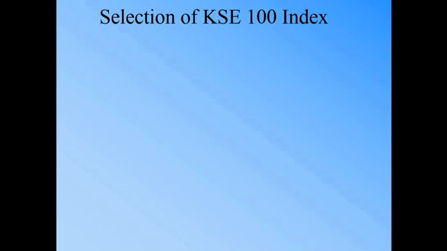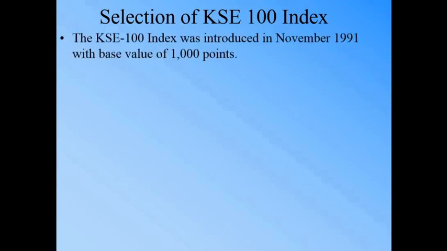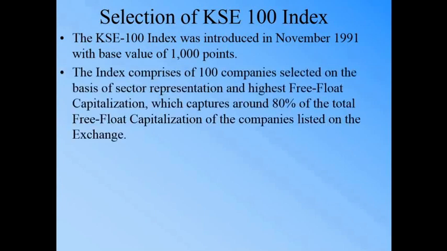For all those individuals who want to know how the KSE 100 index is being selected, meaning how the 100 companies are actually being selected, this portion of the presentation is very important for them. The KSE 100 index was introduced in November 1991 with a base value of 1000 points. As I told you, if you go through my entire video, you will see that the initial value assigned to the KSE 100 index was 1000 points, in November 1991.